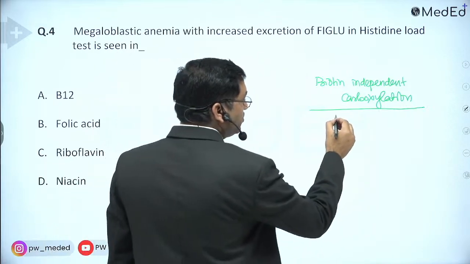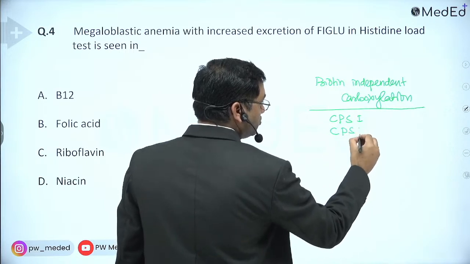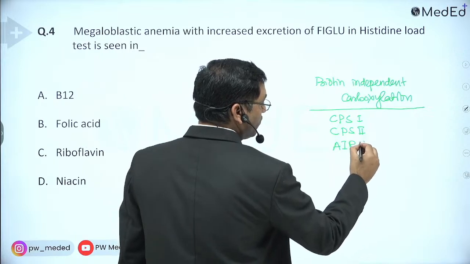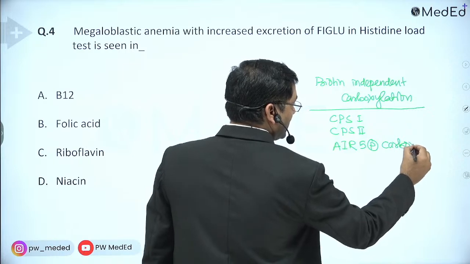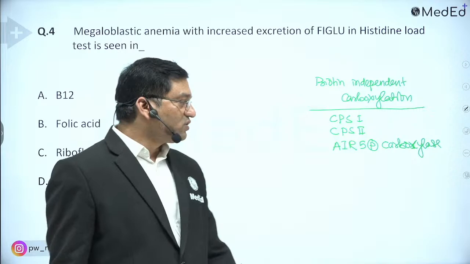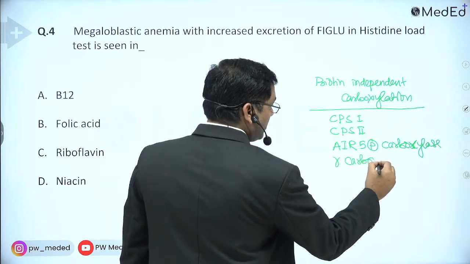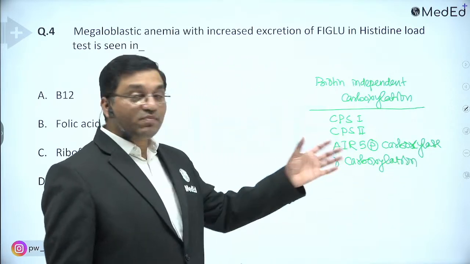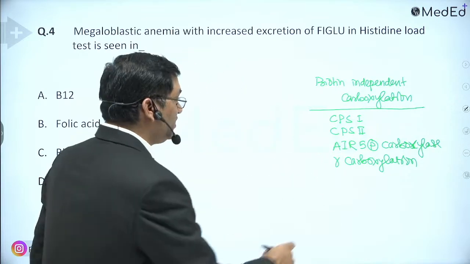One is the urea cycle, CPS1, pyrimidine synthesis, CPS2, then amino imidazole ribosyl 5-phosphate carboxylase, that is AIR carboxylase, and gamma carboxylation by vitamin K. These are biotin independent; they do not require biotin.